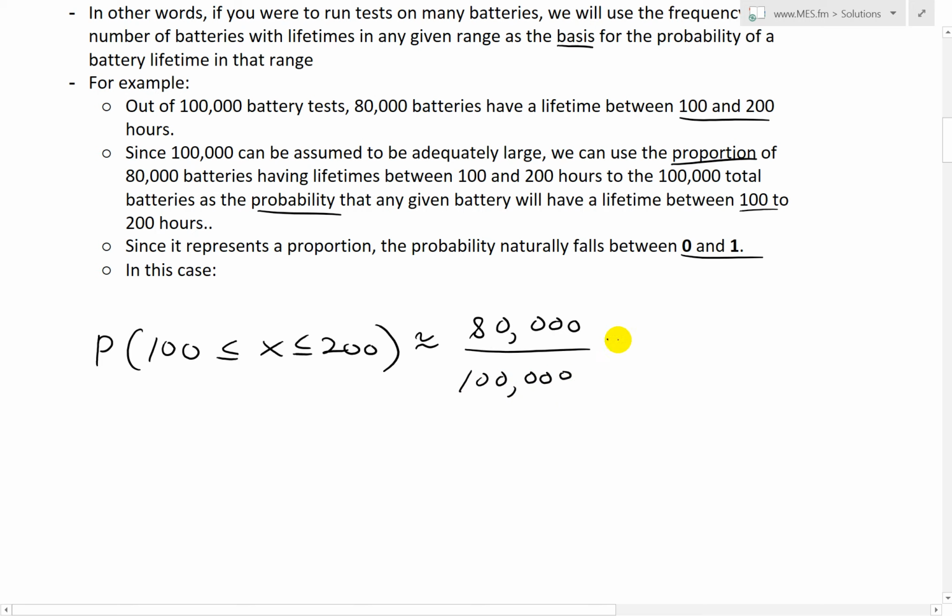See, all the zeros cancel. We're going to be left with 8 over 10, which is just 0.8. And again, this equals 80% if you write it as a percent. Let's write this neater.